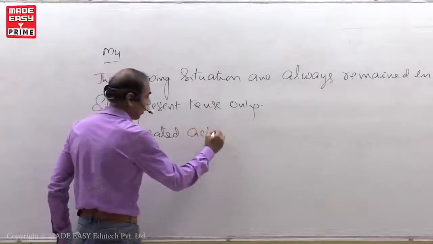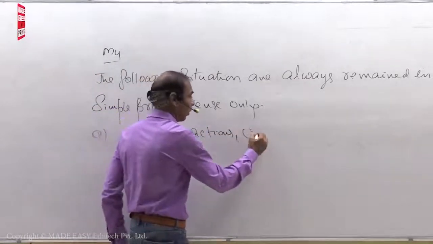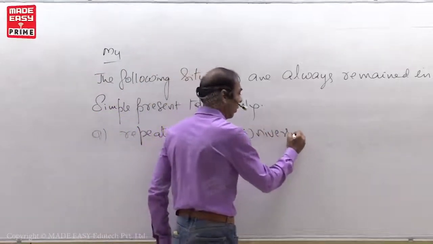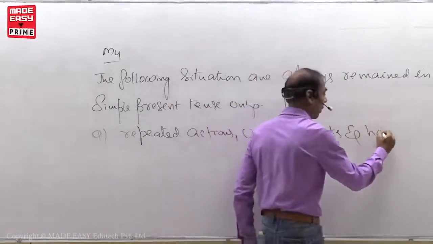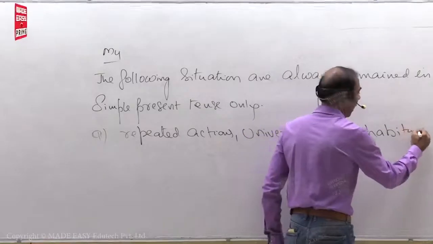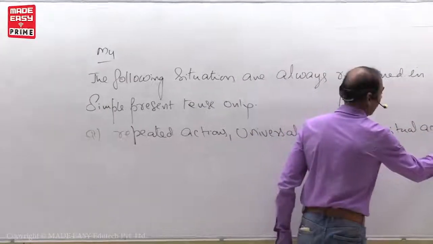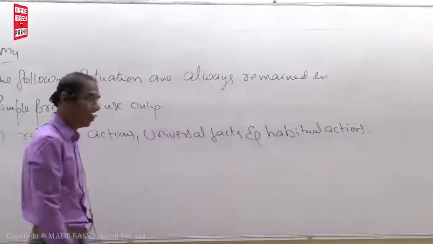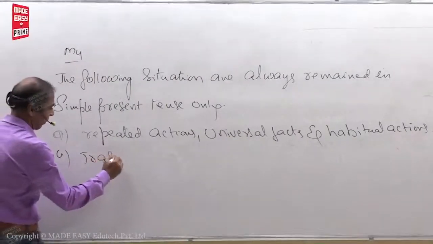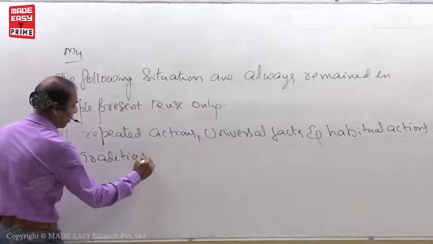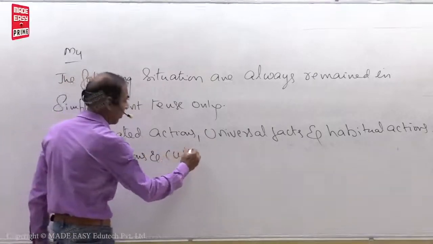Repeated actions, universal facts, and habitual actions. B. Traditions and customs.